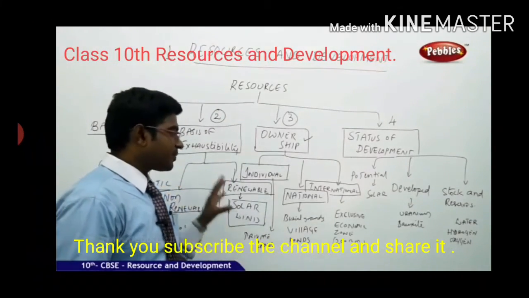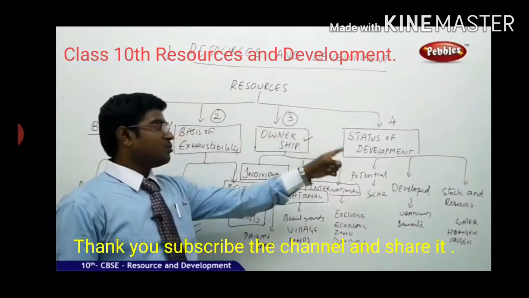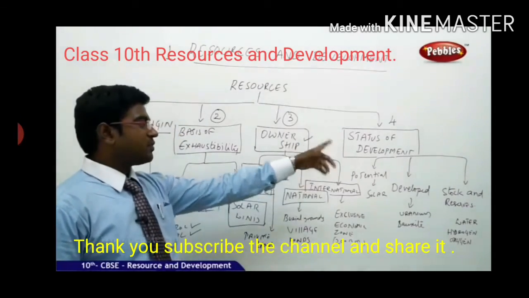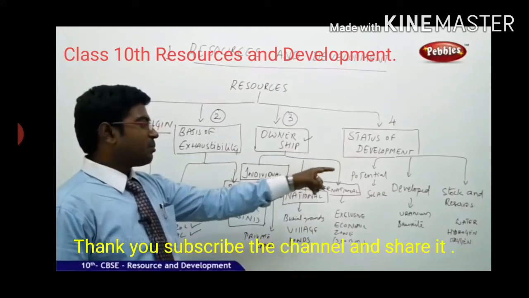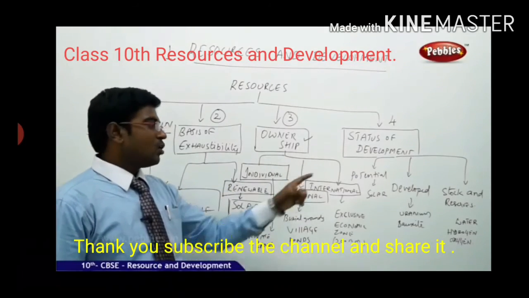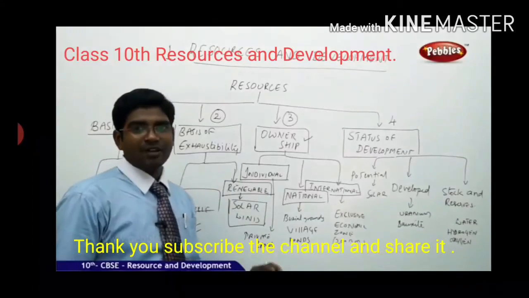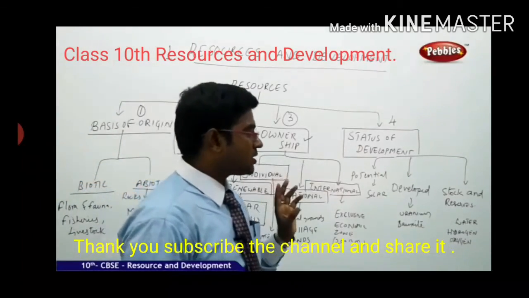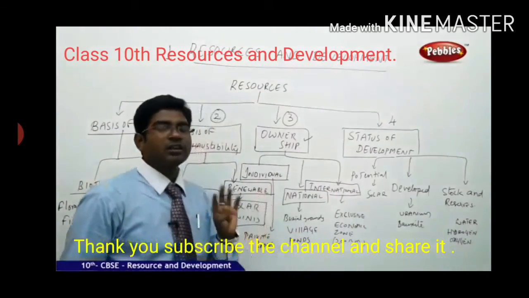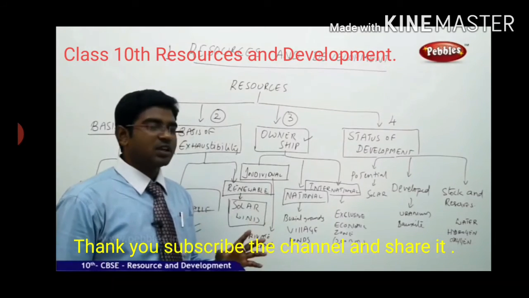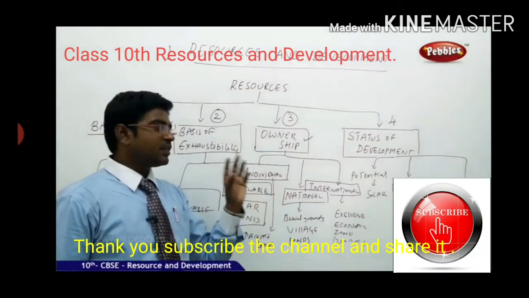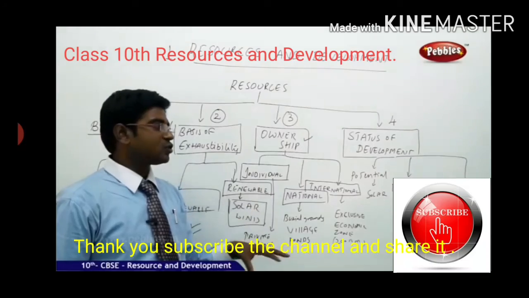So these are all the third category of division. And moving on to the fourth one, status of development, where the potential is solar, while uranium and bauxite are well-developed metals. And moving on to stocks and reserves, we have water, the combination of hydrogen and oxygen, which has to be reserved, and we have large reserves and stocks.